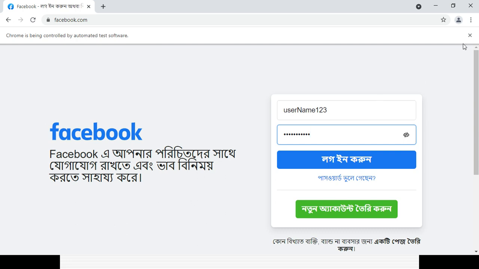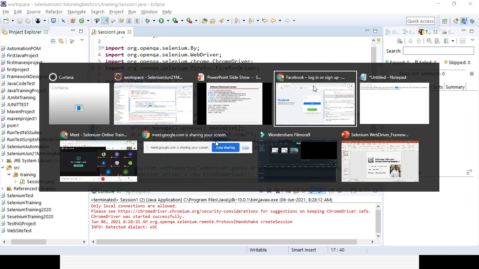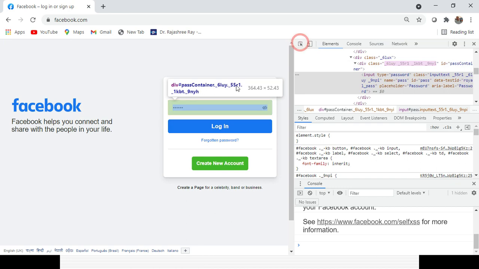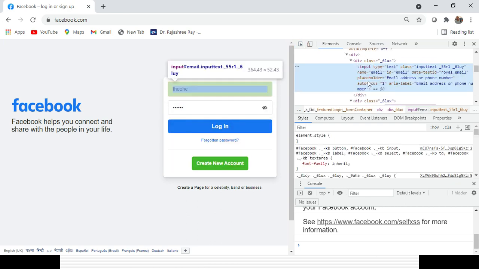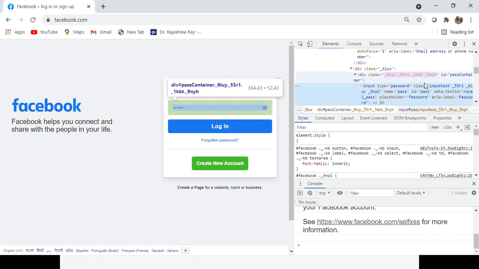Now say I want to identify the email field with some other properties. Suppose I want to identify the email field with class. That is the class, but the class is not unique here, that is the problem, because for both fields the class name is the same, you can see. So we should not identify it that way because it is not unique. Otherwise we can identify with the help of XPath or CSS.